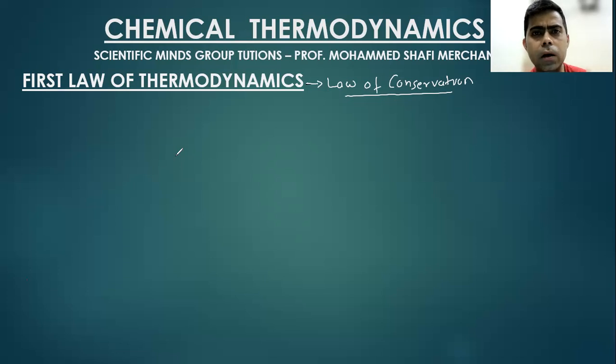So basically, conservation of energy is actually the first law of thermodynamics, because dynamic means flow and therms means heat. So flow of heat आपको हर जगह दिखाई देगा जहां पर energy conserve हो रही है, energy change हो रही है. So basically that is the law of conservation of energy. Now we are interested in the mathematical equation of the law of conservation of energy. So let us derive the mathematical equation for the law of conservation of energy, or we can say the first law